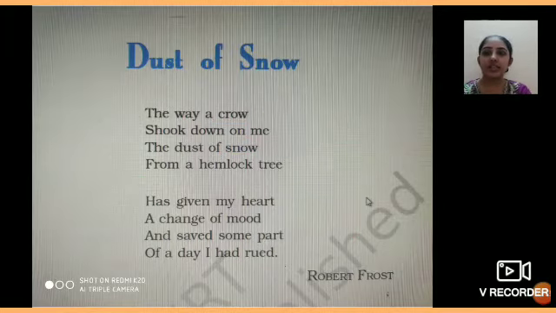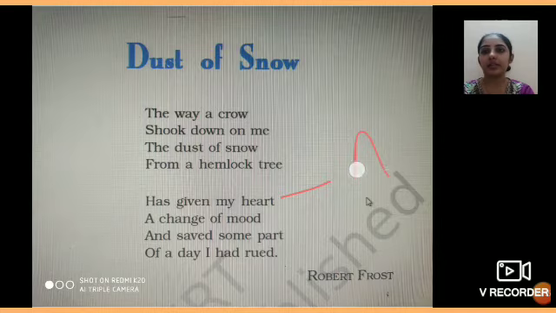Now in the same way second stanza, हर एक stanza का हम अलग अलग लेंगे. Like in the second stanza again we will start with A. Has given my heart a change of mood and saved some part of a day I had rued. So now again first line को give the name A. Has given my heart a change of mood. Now again heart and mood, they are not rhyming, so different name we will give, that is B.